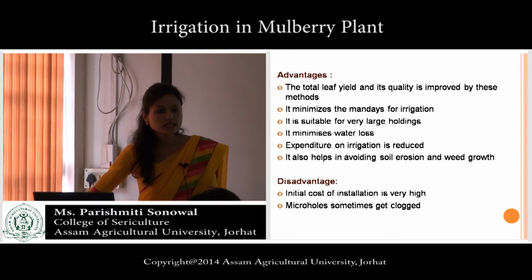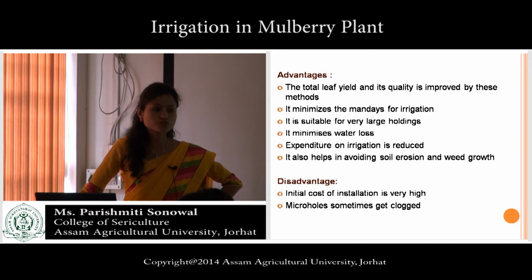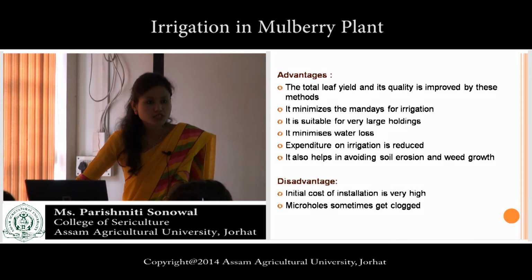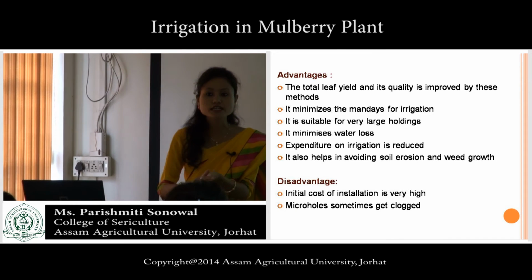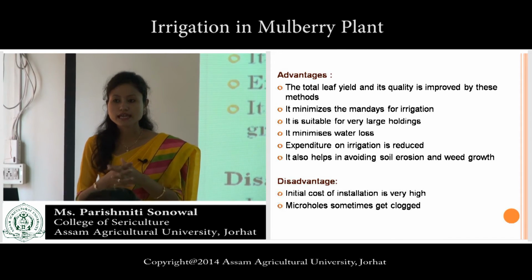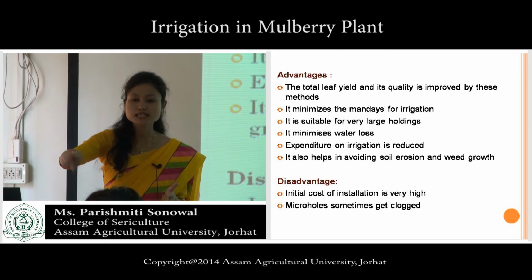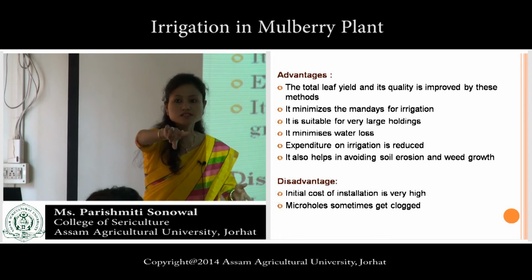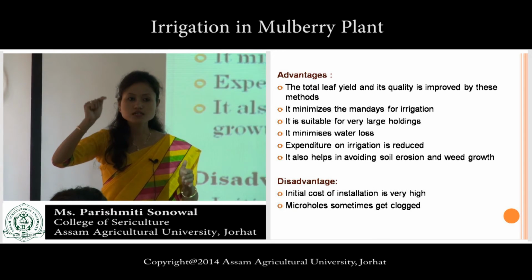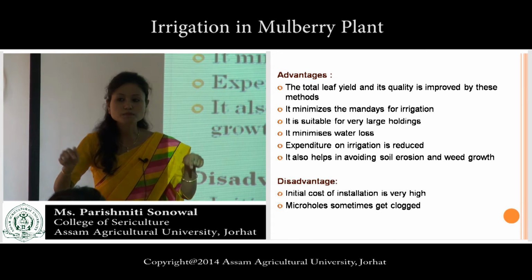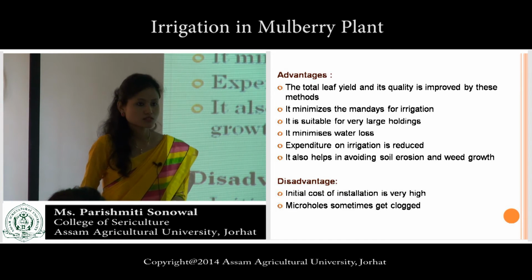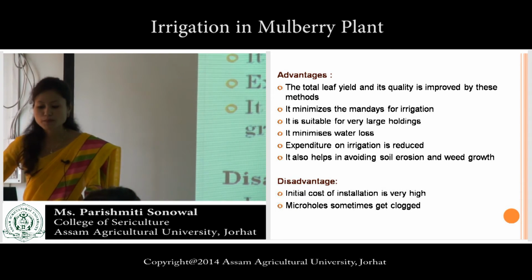The total leaf yield and its quality is improved by this method. This point clear? It minimizes the mandates for irrigation. What does it mean? Even at night time it can be irrigated without entering into the plot, because there will be channels, there will be droppers which are fitted at the base of the plant. So without entering the plot, irrigation is done. So the number of mandates is reduced.